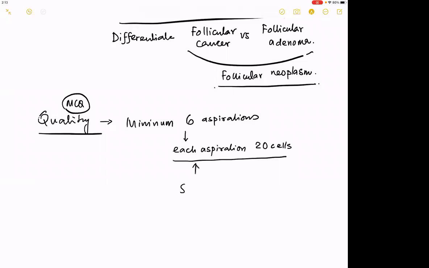So common sense suggests that ultrasound guided aspiration is better, because ultrasound tells you which area will be better to take the material from. So 6 aspirations, each containing 20 cells. By the way, what is the stain that I said? Giemsa stain.